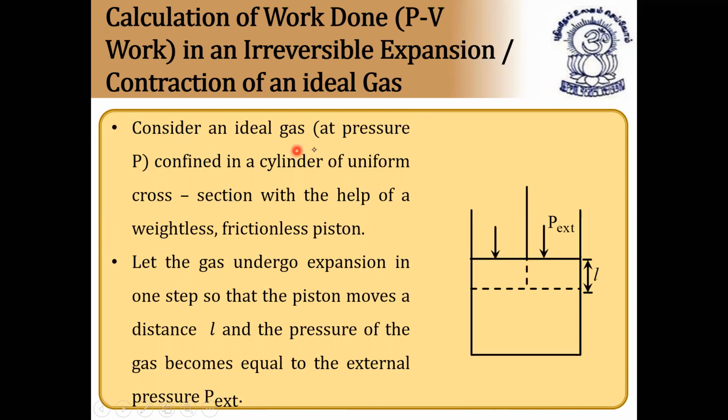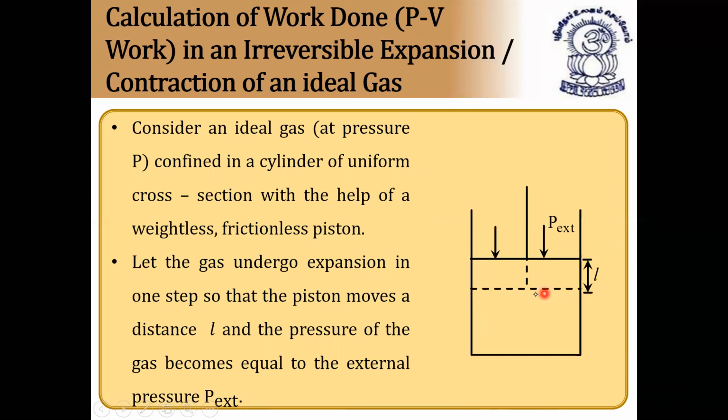So consider an ideal gas at pressure P. This is an external pressure, so not that one. Consider an ideal gas at pressure P confined in a cylinder of uniform cross section with the help of a weightless frictionless piston. So there is a gas inside the cylinder.